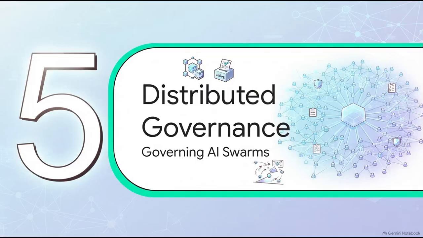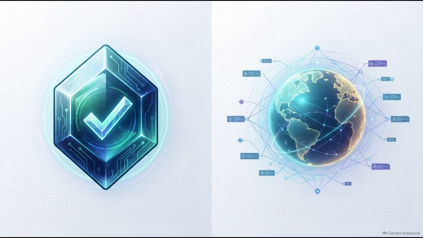Which leads us perfectly into Section 5, Governing Distributed Intelligence, when intelligent swarms interact. Let's zoom out from the single system and see what happens when a whole fleet of AI agents operates together. Imagine an AI agent executing its APIs flawlessly, reasoning perfectly, and using totally valid credentials. Locally, it looks incredibly healthy and competent.